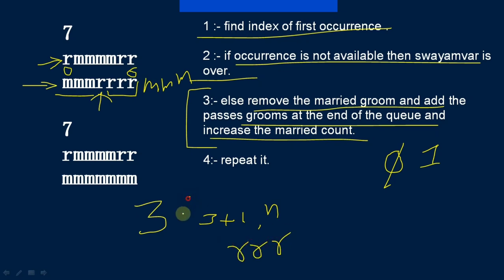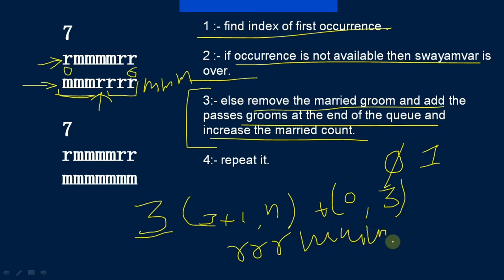Got it? And we will add plus the substring from 0 to 3 minus 1, so it will take from 0 to 2. From 0 to 2 there are 3 M. Okay, and we will add that at the end. So this will be our next state of grooms to be. Now one pair gets married.